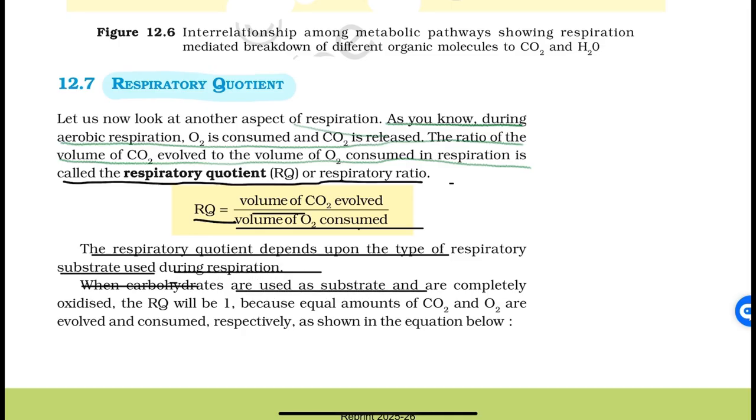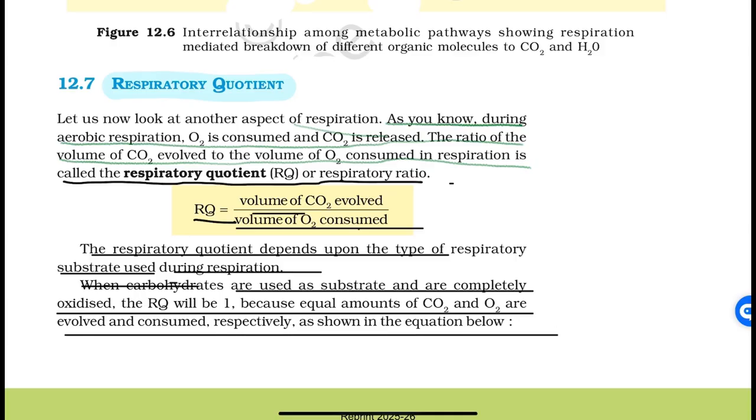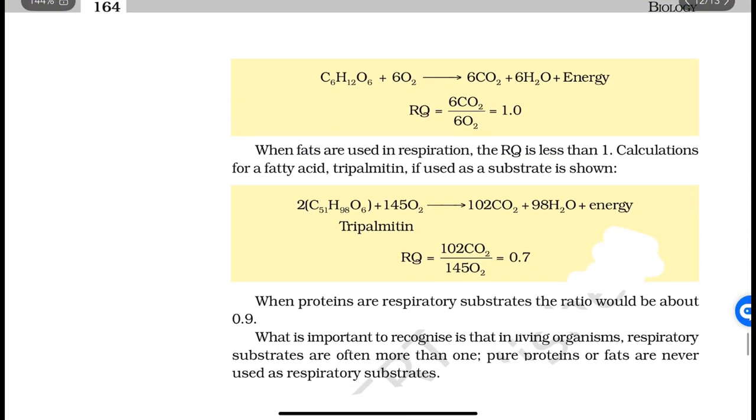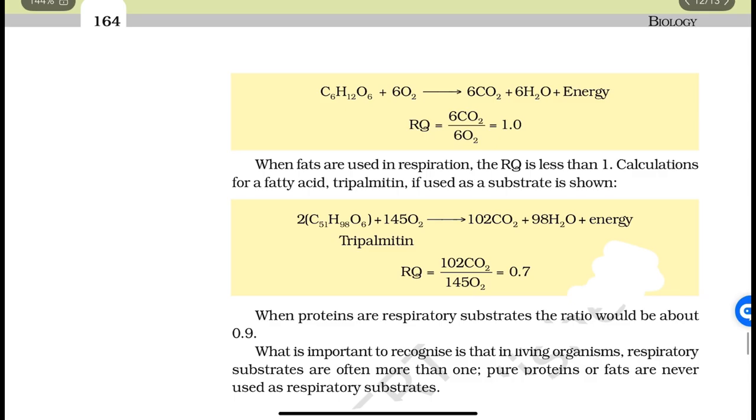When carbohydrates are used as substrate and are completely oxidized, the RQ will be 1, because equal amounts of CO2 and O2 are evolved and consumed respectively, as shown in the equation below. C6H12O6 plus 6 O2 equals 6 CO2 plus 6 H2O plus energy, and RQ will be 6 CO2 by 6 O2, that is 1.